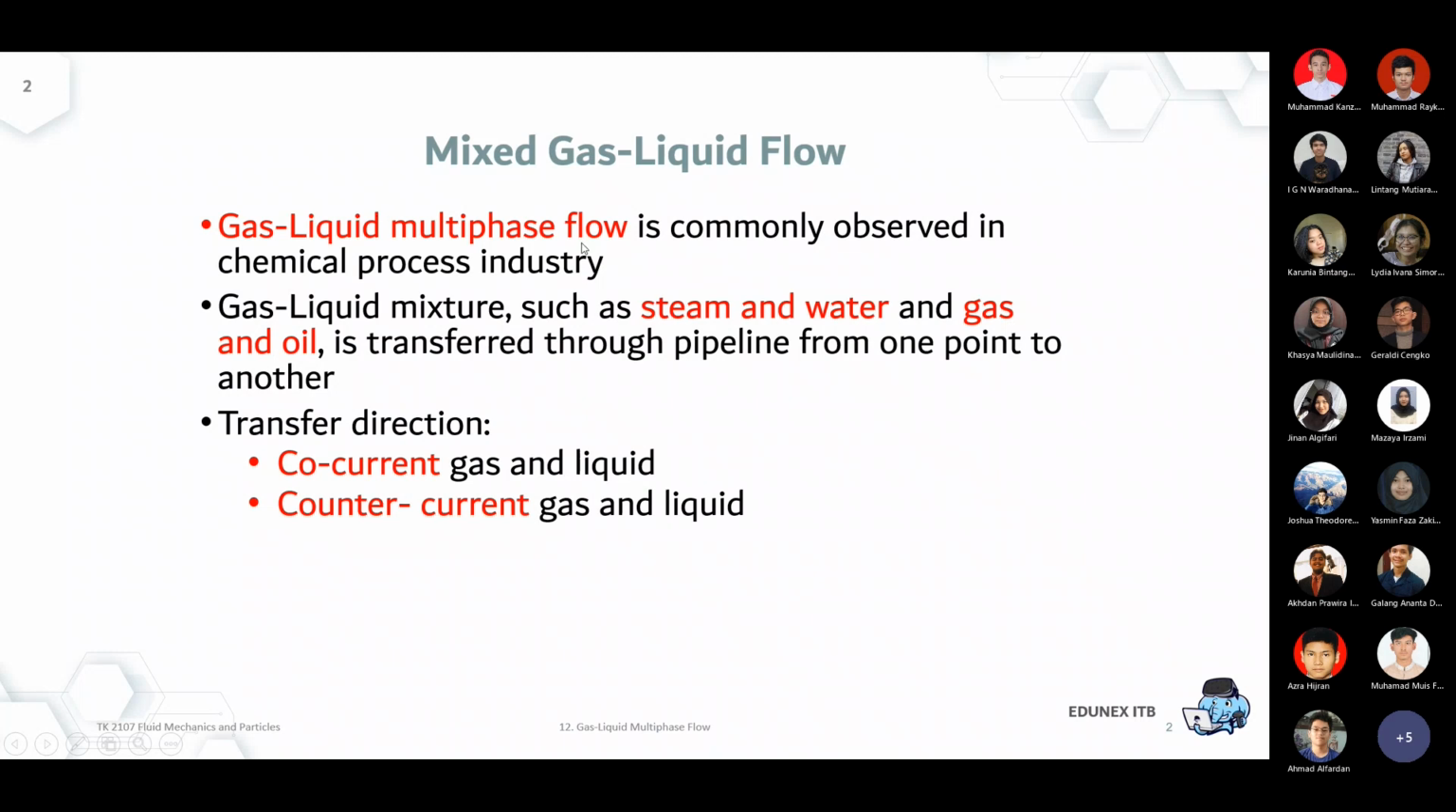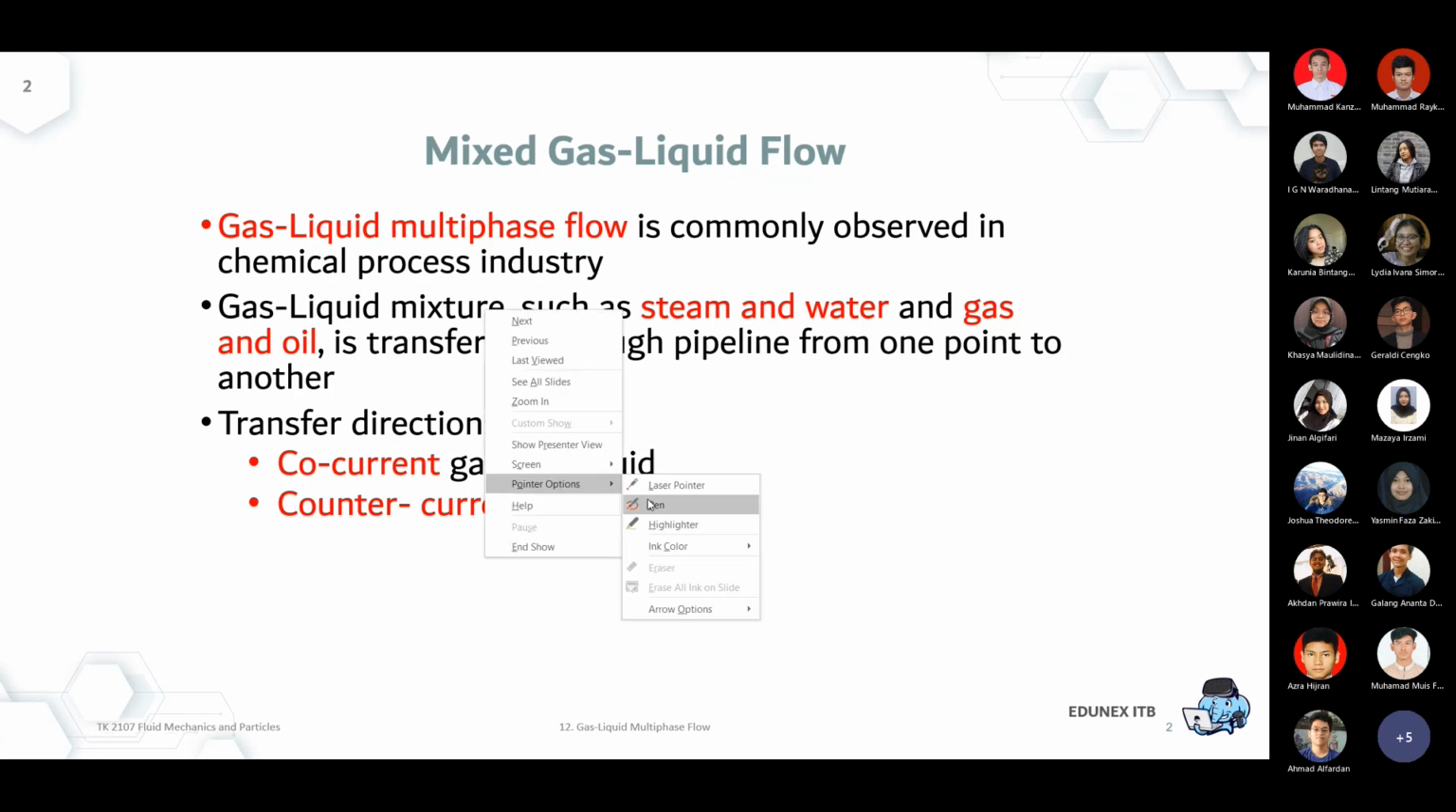So gas-liquid multiphase flow is very commonly found and observed in the chemical process industry. A gas-liquid mixture such as steam and water or gas and oil is transferred through pipeline from one point to another. Okay, so it can flow in a co-current way or in a counter-current way. So one of the examples.